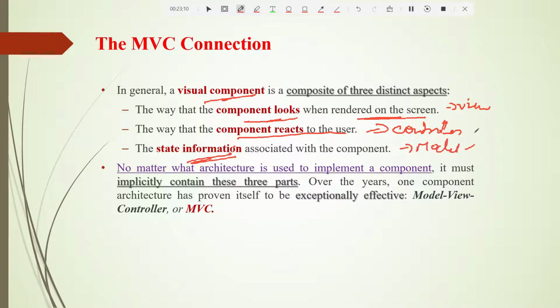So earlier also I wrote the same thing, and even now I am writing the same thing. At that time you might not have understood it properly, but now I think you are very clear. So this is how your MVC will work.